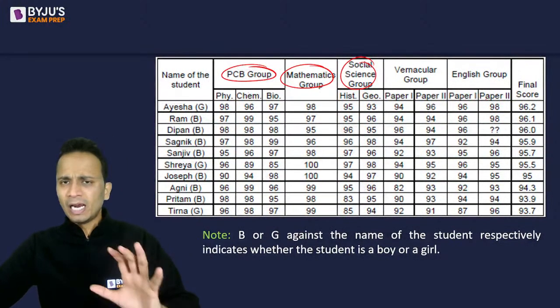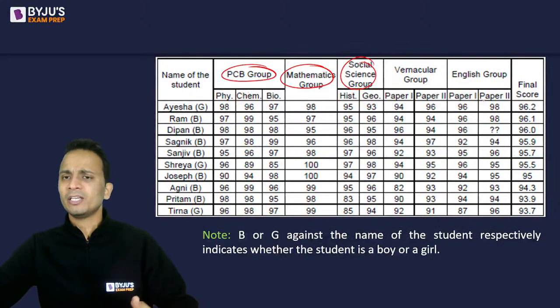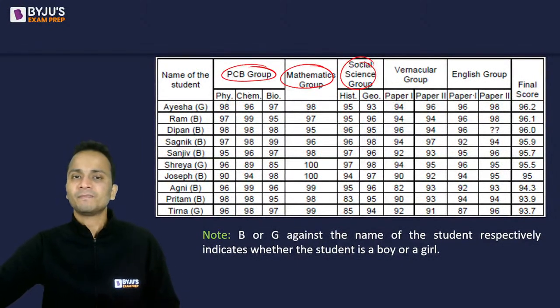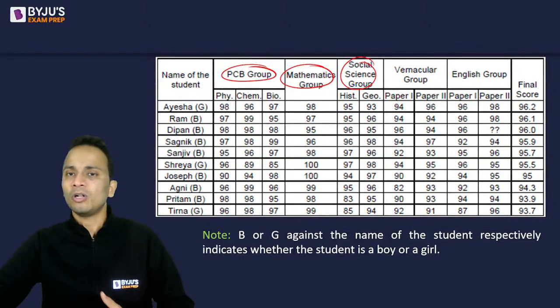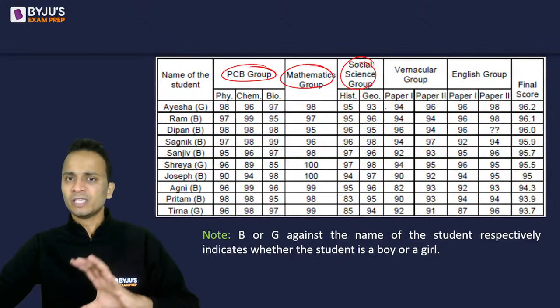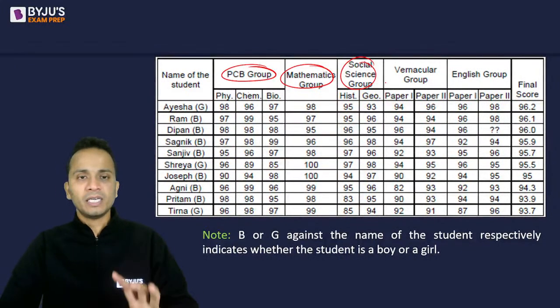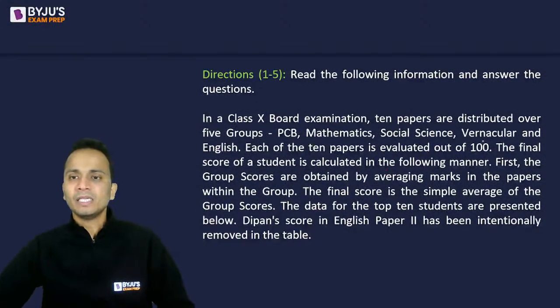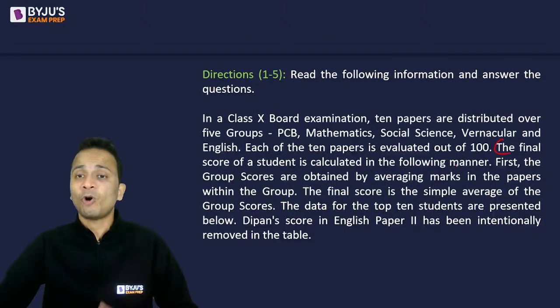Okay, now we'll get to know how the final score is evaluated based on the score of all these groups or subjects individually. So this is basically the table that we'll have to use, right? Now going back, it says that the final score of a student is calculated in the following manner.